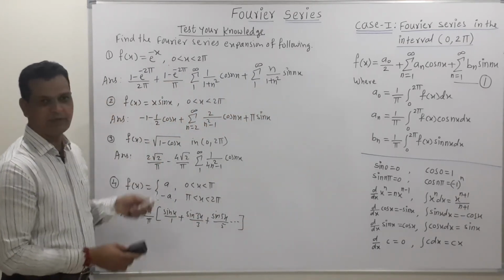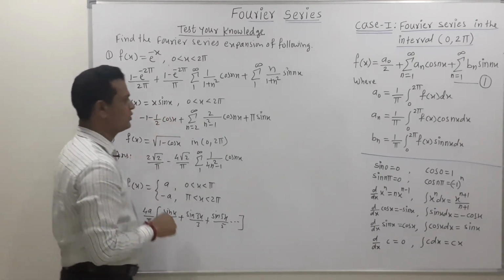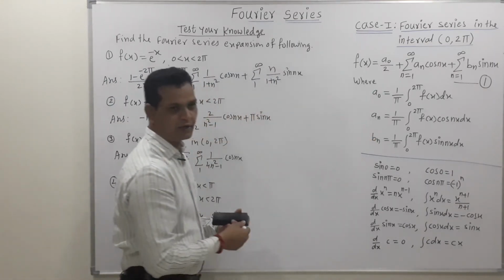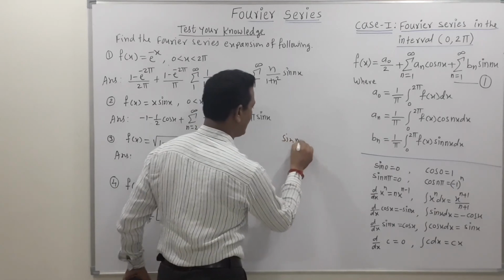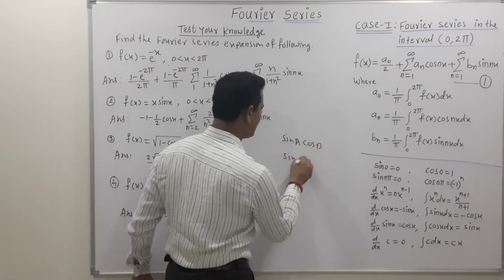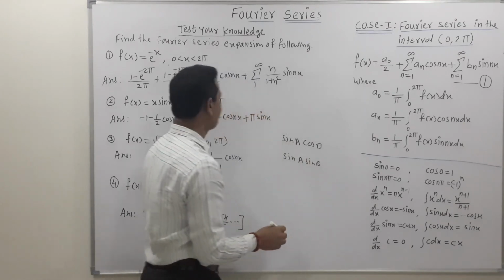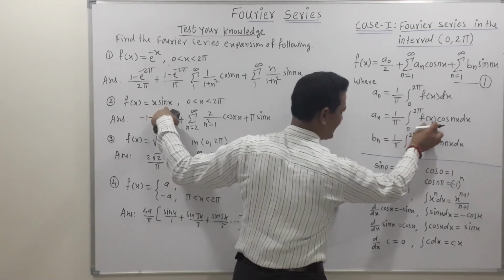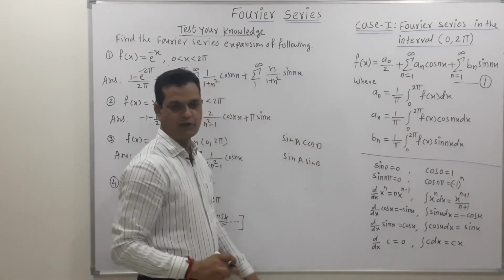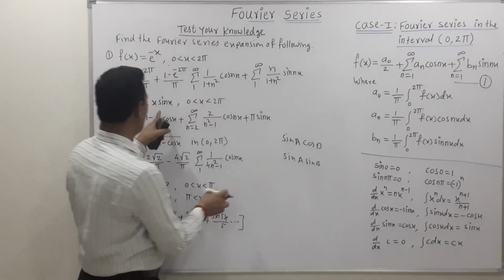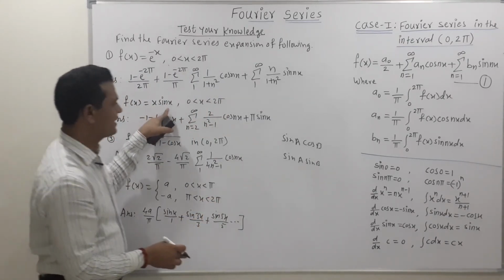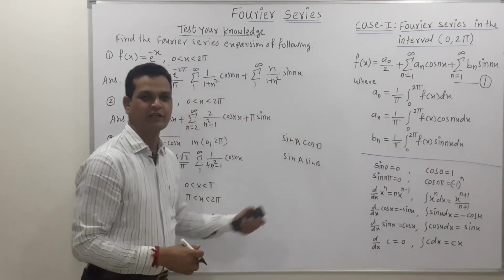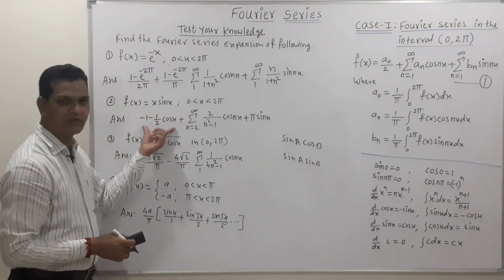Now this is the second example. Here we have x into sine x, so we can easily find the value of a naught, but for finding the values of an and bn, use the formulas sine a cos b and sine a sine b. Because after putting f of x is equal to x sin x, we get x sin x into cos x. To get the standard form, use the result. Again, if we put f of x is equal to x sin x for bn, then we get a sin term, so use this formula for finding the value of bn. Now the answer is given here for this second example.